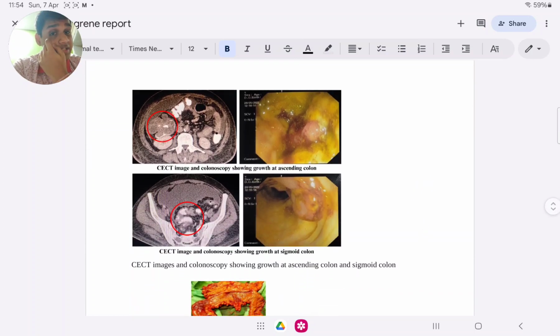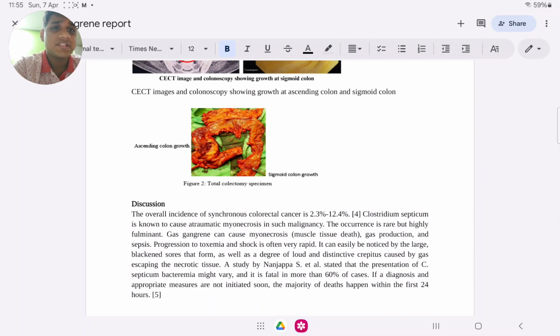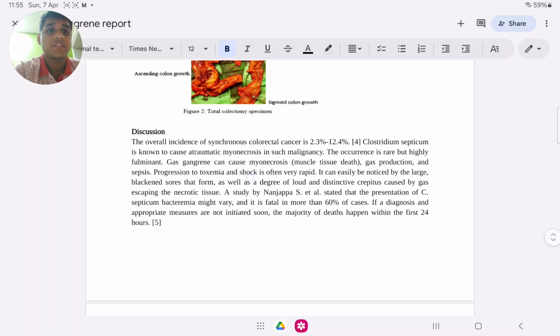As you can see, here are the CT and colonoscopic images where you can see the growths present in the ascending and the sigmoid colon. As you can see, this is the photo of the total colectomy specimen which we had removed from the patient. It is dissected beautifully and it shows an ascending colon growth and a sigmoid colon growth as mentioned above.